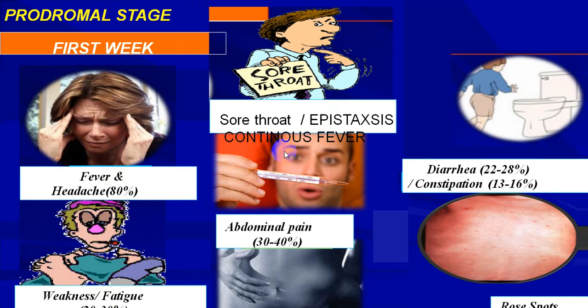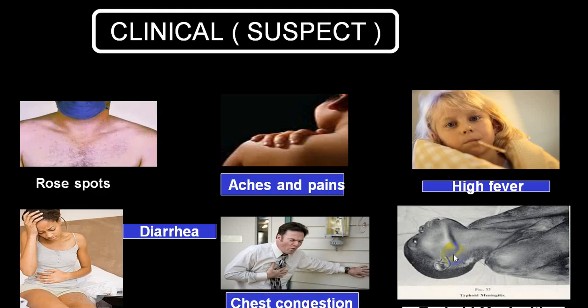Usually fever is continuous, step ladder pattern, or we call it stepwise increase. Diarrhea and constipation. Diarrhea is more common as compared to constipation. And abdominal pain is present in 30 to 40%, and the person will also have a rose spot. That is commonly seen usually in the 2nd week.